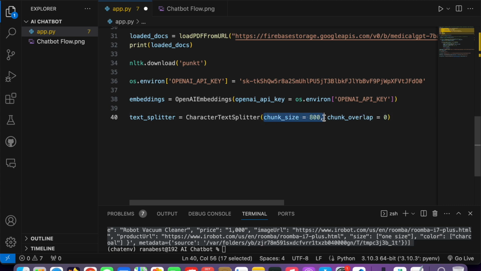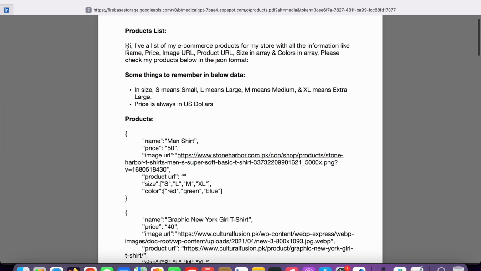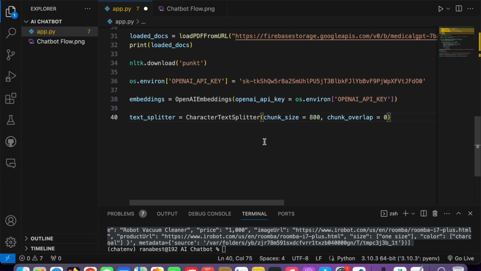This means the size of each chunk. In this data, what will be the size of each chunk? I'm saying that each chunk should have 800 characters. You can make it 100, 200, or whatever is up to you. You can play with that. So this is the splitter. We are just defining that function.